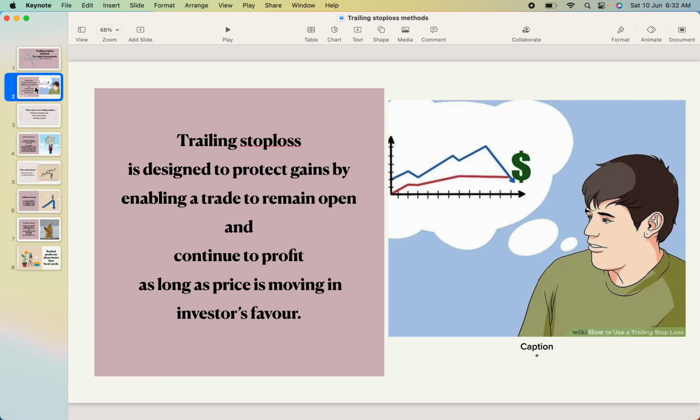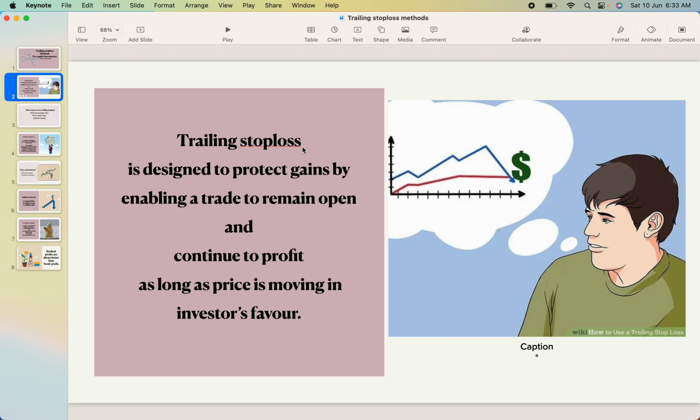Firstly, let us understand the difference between stop loss and trailing stop loss. In simpler terms, let me define it. Stop loss is when you enter a stock expecting that prices will go up, but that doesn't happen and prices start to decline, then you would like to exit taking some small loss. That is what is called stop loss. But trailing stop loss is when you enter a stock and prices start to go up in your favor and you are in profit, but at that same time prices suddenly start to correct, then you would like to book at least some profits and not go into loss. That method of booking some profit is called trailing stop loss.